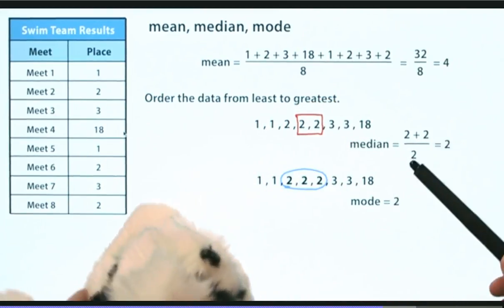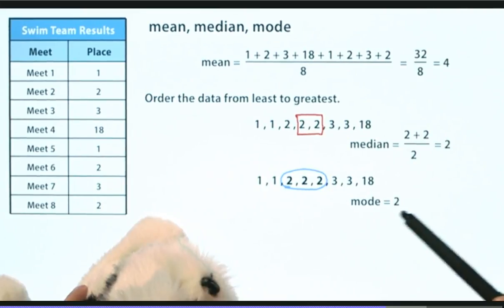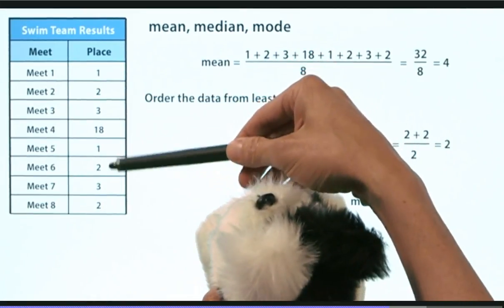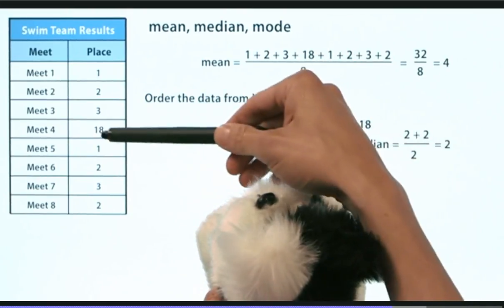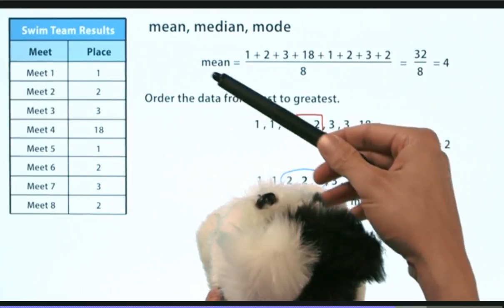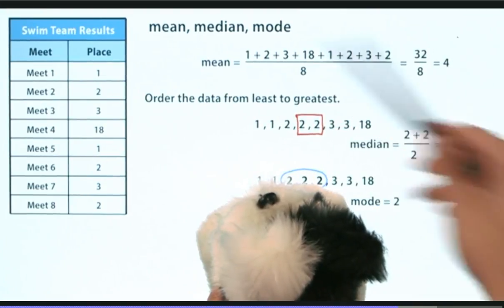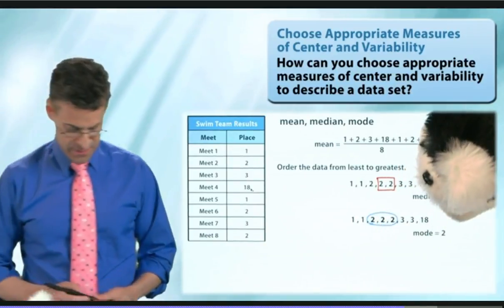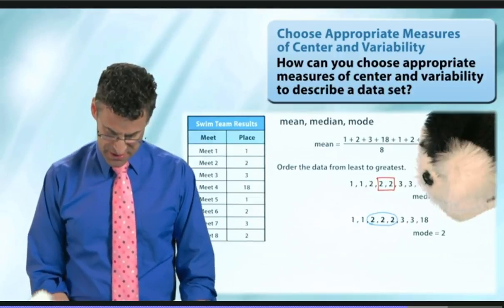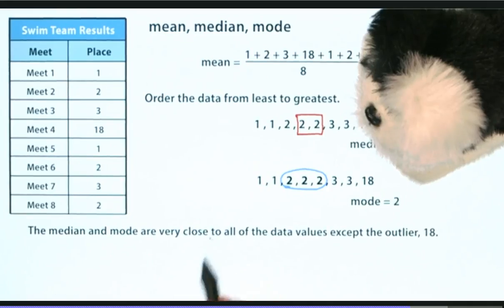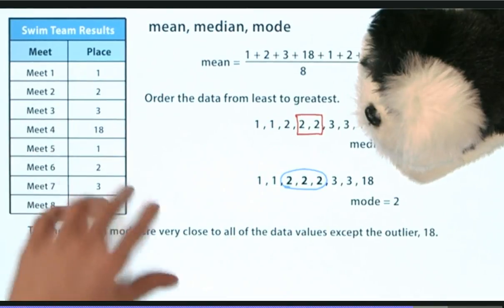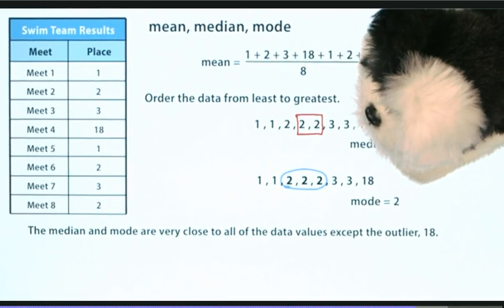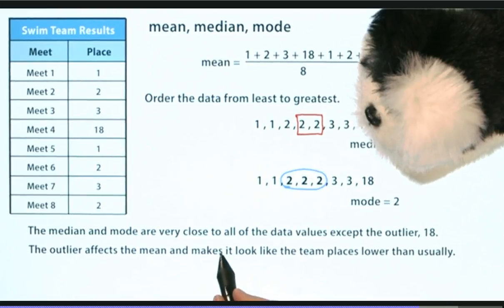And check out the other 2 measures of center. The median is 2 and the mode is 2. And that seems to be more representative of the data. So it's as if this one particular outlier is skewing the mean, and it's making it a lot larger than maybe it really should be. And so what might an answer be, or what might, in fact, Jamie want to do? Well, the first thing that we notice is that the median and mode are very close to all the data values except that outlier 18. And so given that, the outlier really does affect the mean and makes the team look like it's going to have a lower place, 4th place, than it would otherwise.